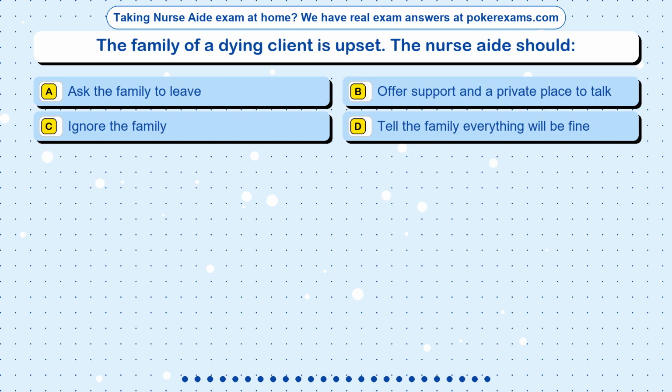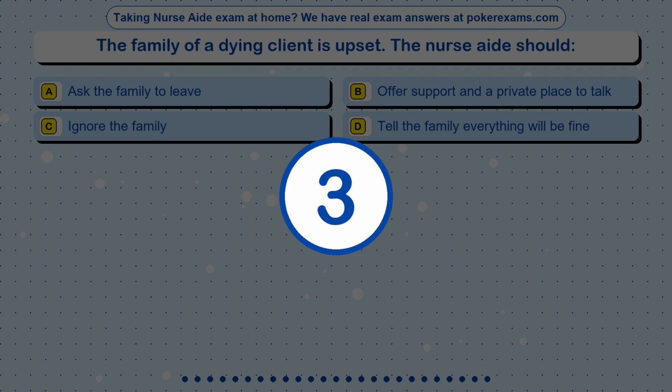Question 6. The family of a dying client is upset. The nurse aide should: Option A. Ask the family to leave. Option B. Offer support and a private place to talk. Option C. Ignore the family. Option D. Tell the family everything will be fine.